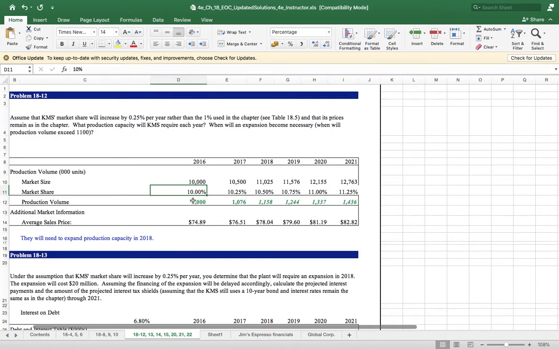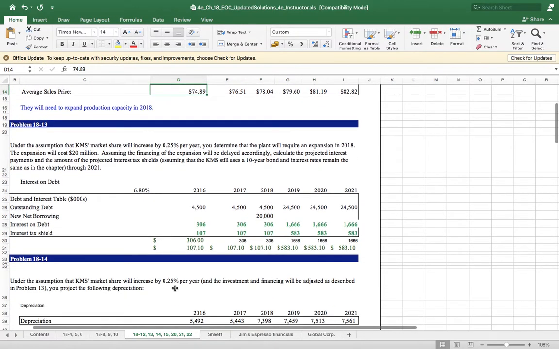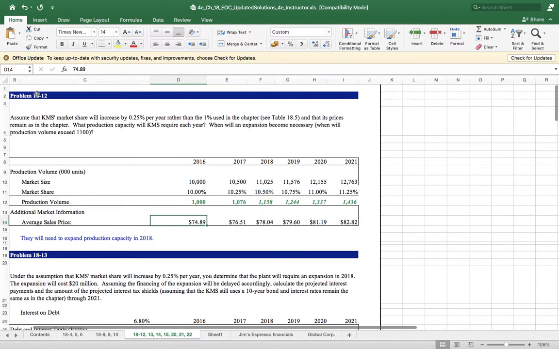Very good. Now production volume is equal to what? Production volume is always equal to market size multiplied by market share. Enter, and just go on. Next is average price. Price is given in the question. So question 18-12 is finished.